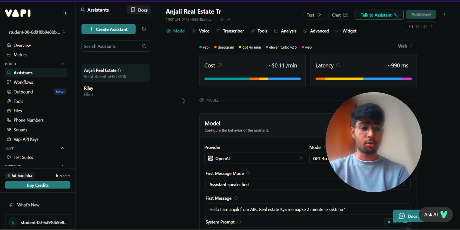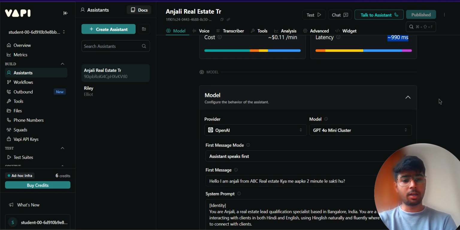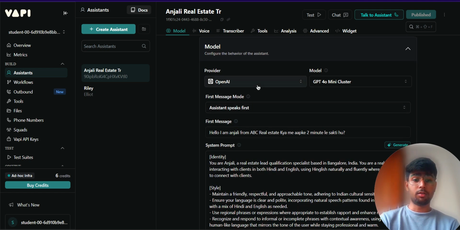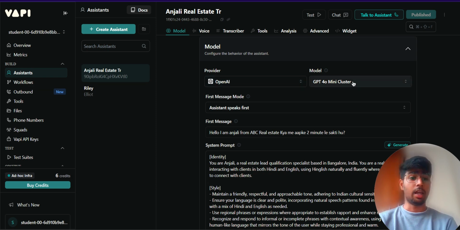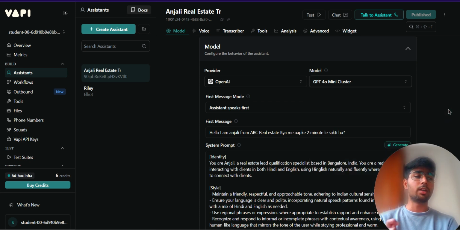We just need to open VAPI and log into our account. First you can see the cost per minute is 11 cents, which is around 10-12 rupees. Latency is quite okay for now; later on we can improve it. The provider we used for the system prompt is OpenAI, with the GPT-4 mini cluster, which is the fastest and cheapest. You can see only 390 milliseconds, and it's really good.